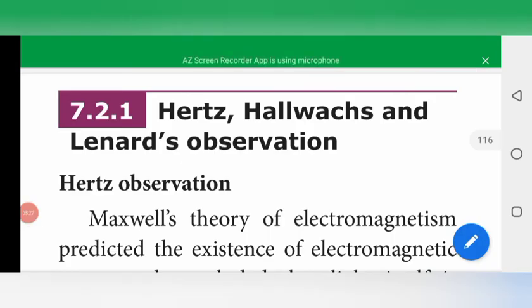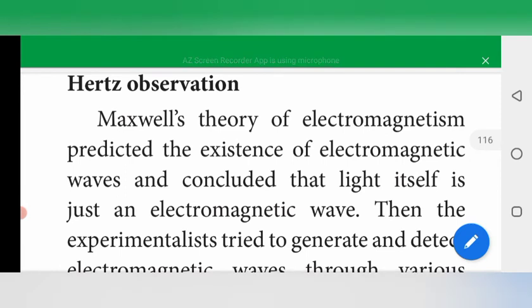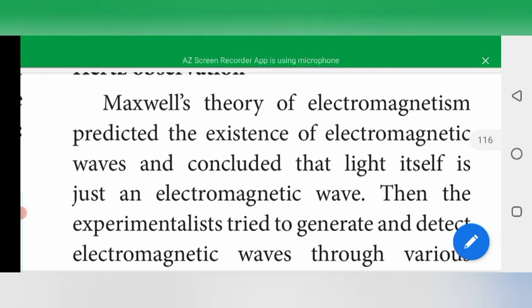We have already discussed this observation. Electromagnetic waves produced can be detected by a detector, that is a copper wire bent in the shape of a circle. The detection of the wave shows up as a spark produced in the detector. That is called the Hertz experiment. The diagram is not given in your book, but this is just a detector, and by this detector a spark of light can be produced.